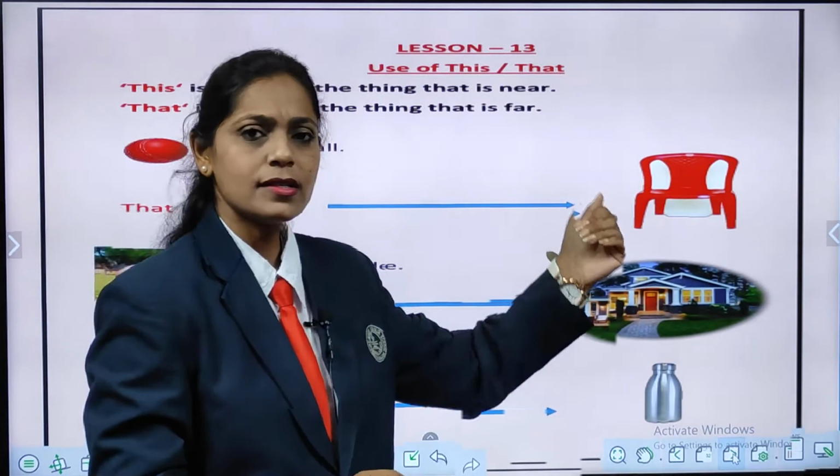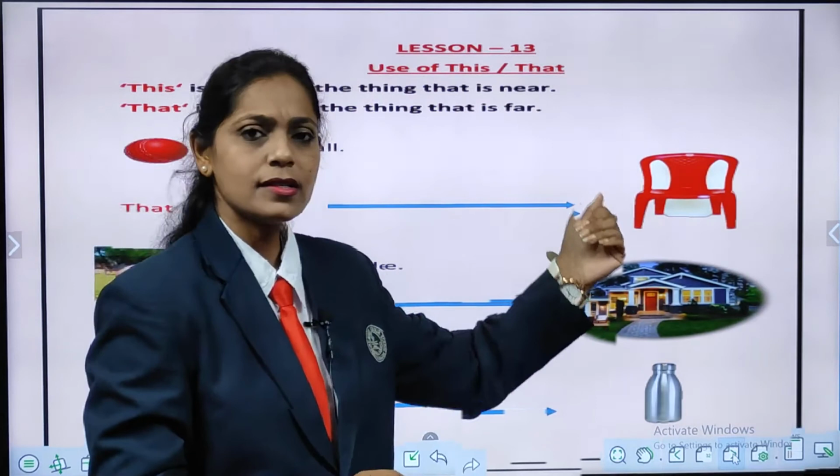That is a chair. Very good. Now there is an apple. Can you see? Yes, that apple is near or far? Correct, that apple is near to you. So what you are going to say? This is an apple. What you will say, children?